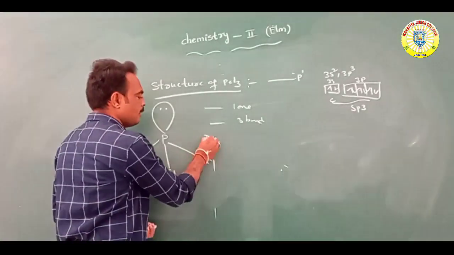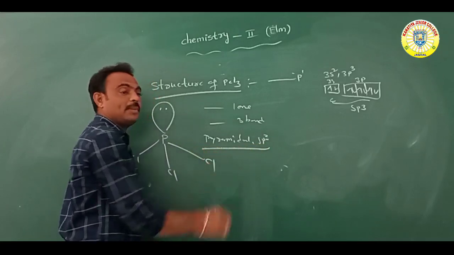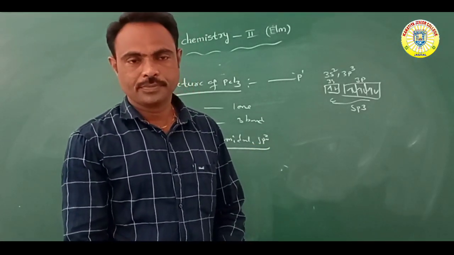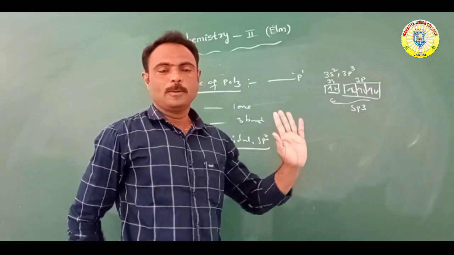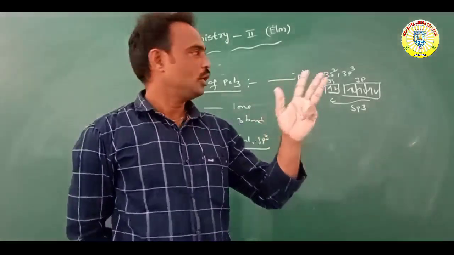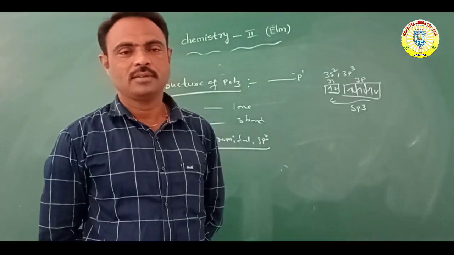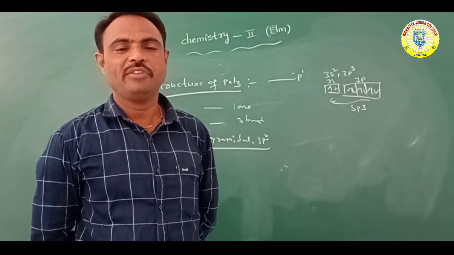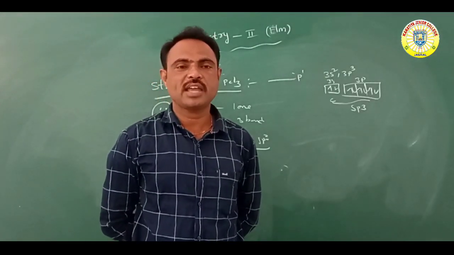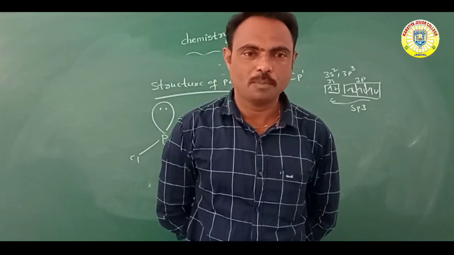So it has a pyramidal shape with sp3 hybridization. In PCl3, the central atom phosphorus has 1 lone pair and 3 bond pairs, pyramidal shape with sp3 hybridization. In the next class we will discuss PCl5 and the remaining compounds.